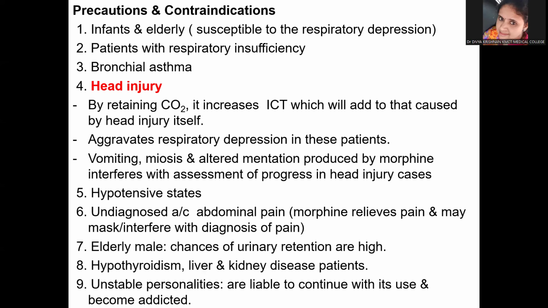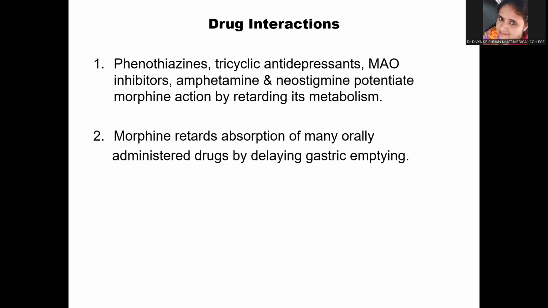become addicted. Now, some of the drug interactions: phenothiazines, tricyclic antidepressants, MAO inhibitors, amphetamine, and neostigmine can potentiate the morphine action by retarding its metabolism. Morphine, on the other hand, can retard the absorption of many orally administered drugs by delaying the gastric emptying.